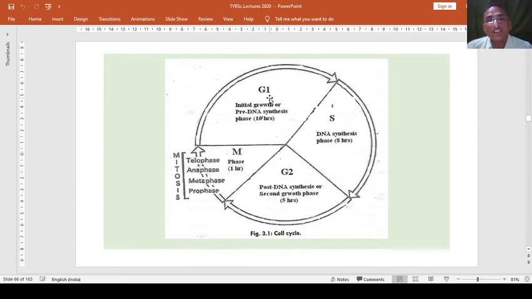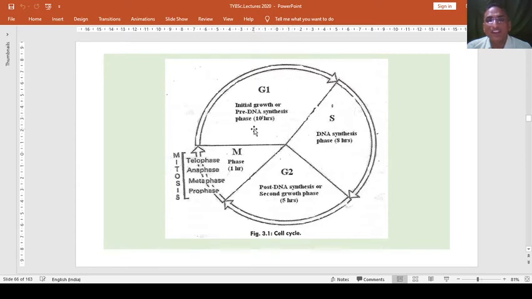So in G1 phase, the initial growth or pre-DNA synthesis occurs, or we can say whatever material is collected there is dividing and growing fast, and the material which is required for the production of DNA is prepared in this phase.